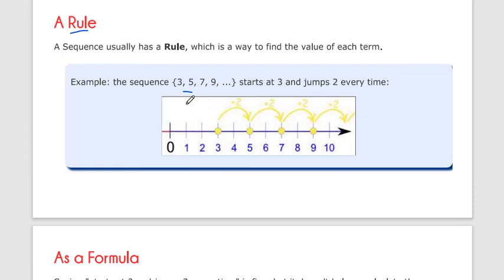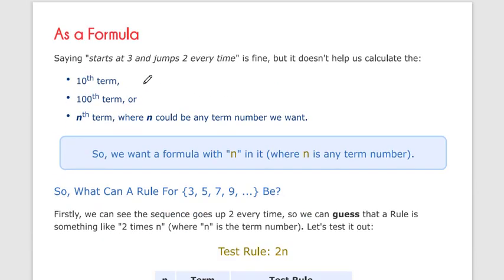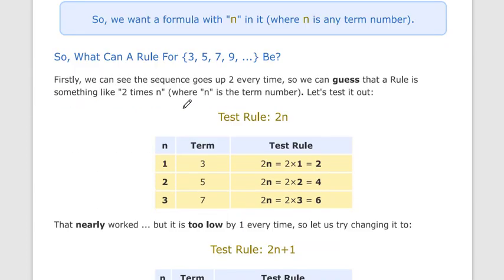So this is one type of sequence which has a rule. We have to find the formula of the sequence, so that we can say what the 10th term is, what the 100th term is, what the nth term is.